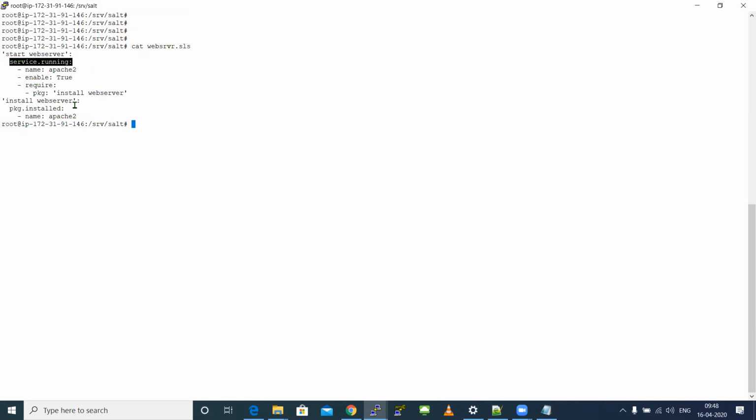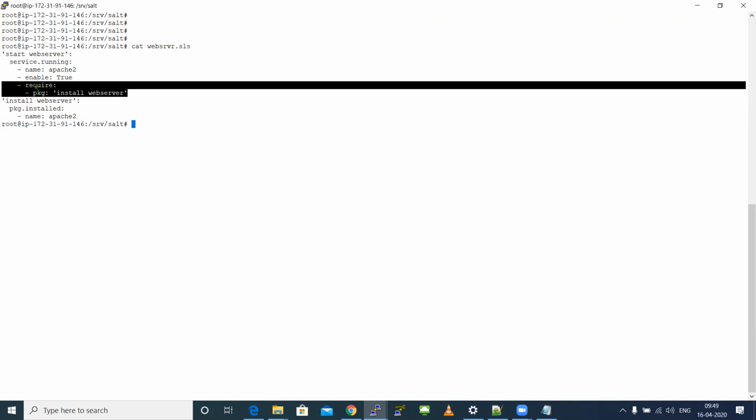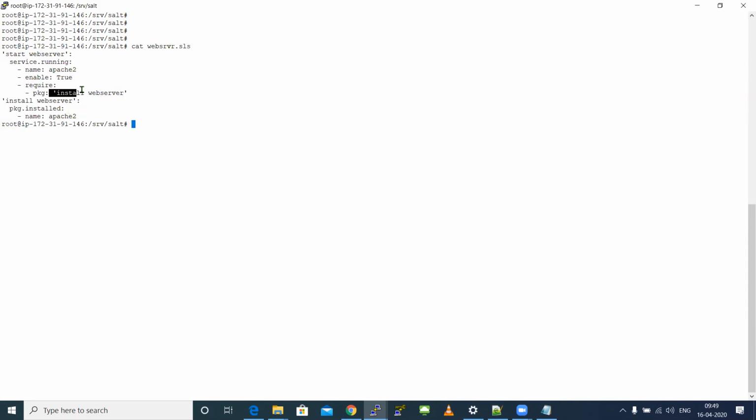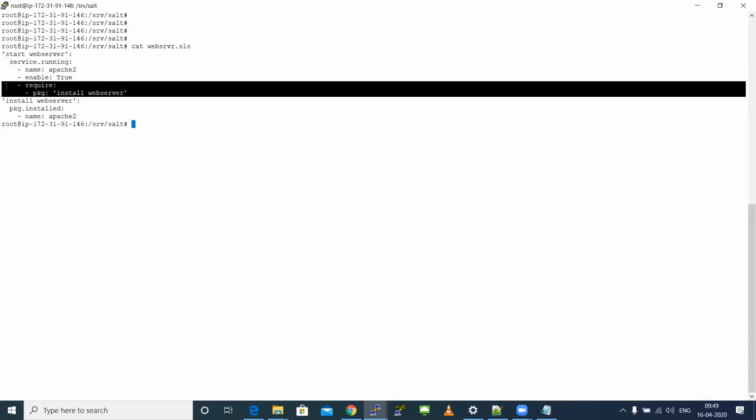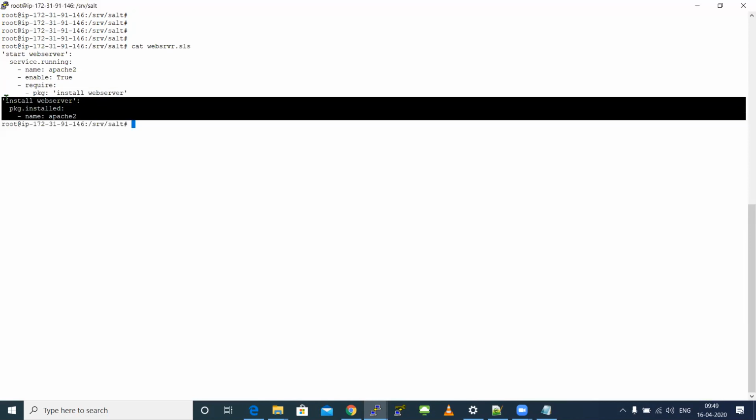Okay. But to override this, I introduced something called a require function. In this require function, you can give all your prerequisites, all your requirements. If any requirements are there, you can add them all over here. So Salt will first execute only this require function. Whatever you specified in your require will get executed.